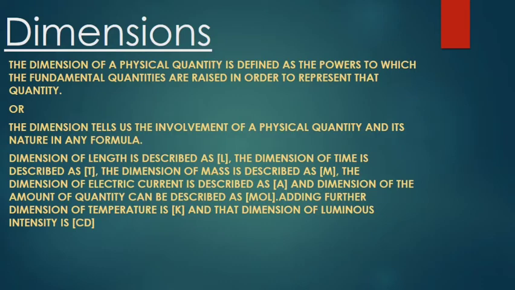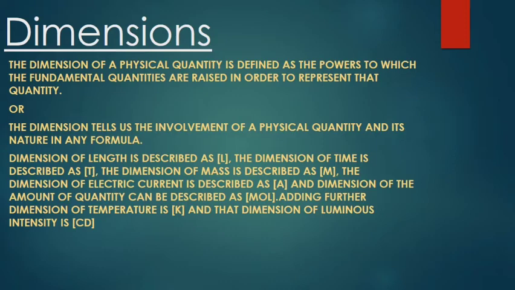If we are talking about velocity, the formula of velocity is the rate of change of displacement. Displacement is a vector quantity, it's a length, and time on the other hand is another fundamental quantity. So with the help of this formula we can say that two fundamental quantities are involved in it. So dimension tells us how many fundamental quantities are involved in any formula.